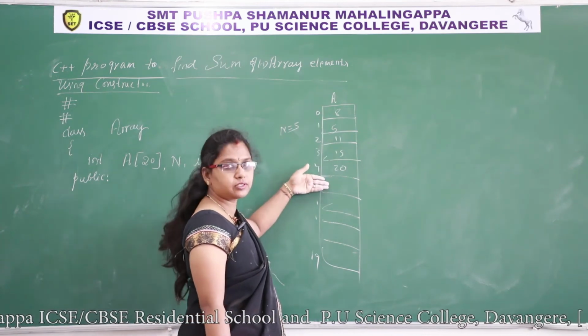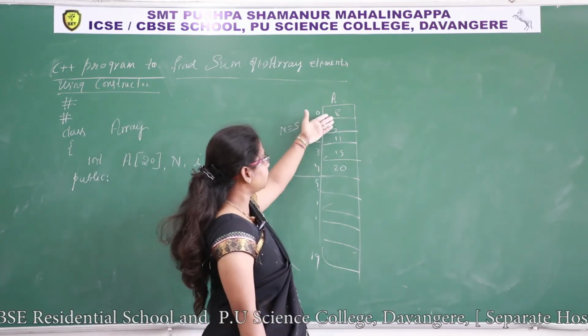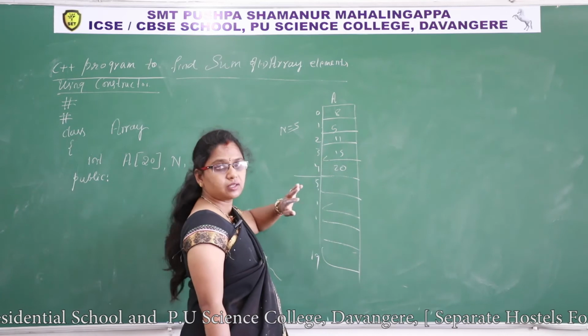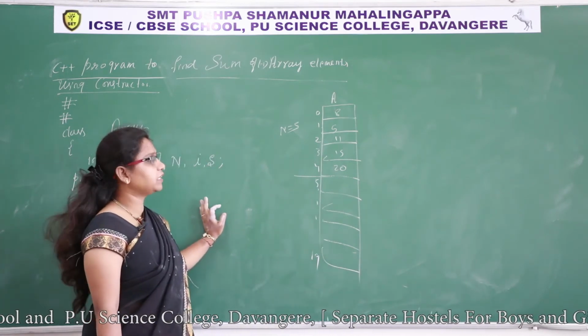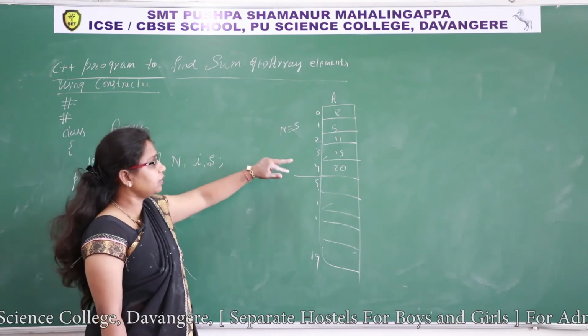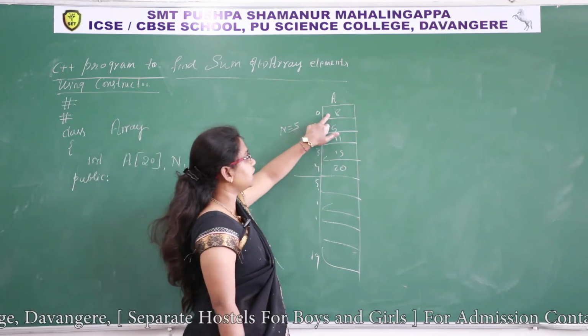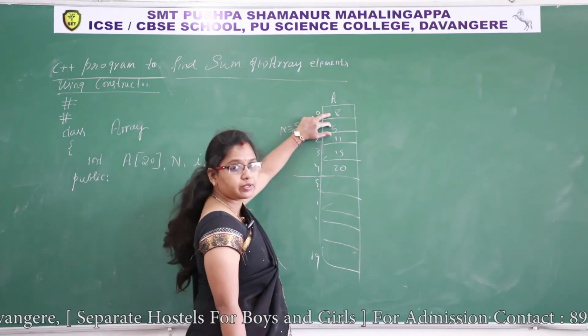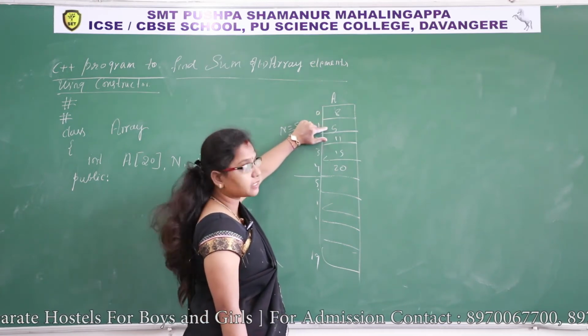Now the thing is, the program has to add these elements and it has to give the result. The first thing, a of 0 has to add it with a of 1. Next, the result of those two will be added to the next location. The first location element and second location element must be added. This is one addend, this is second addend.